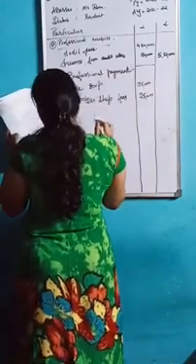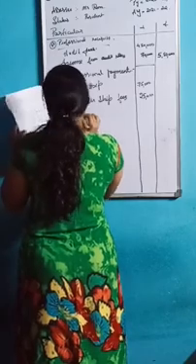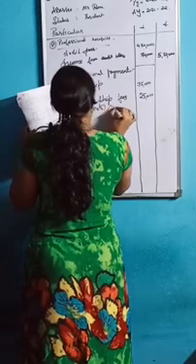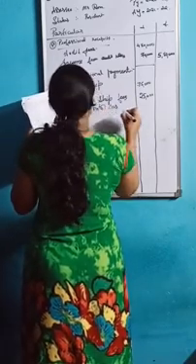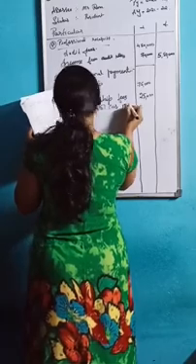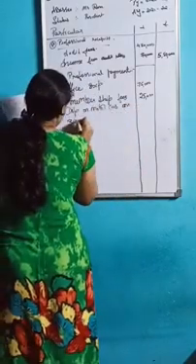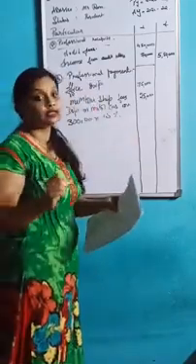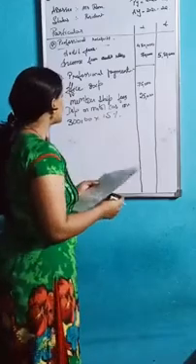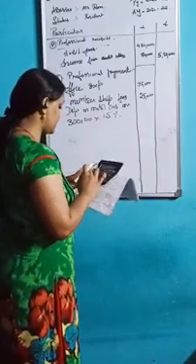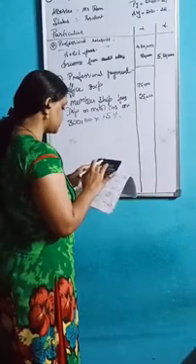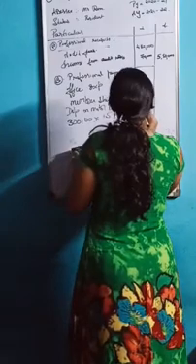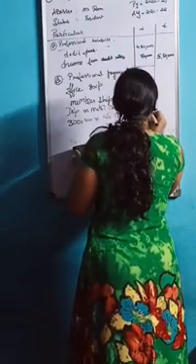Next one is depreciation on motor car. How much depreciation? It's 15%. So take 3 lakh into 15%. Motor car depreciation is 15%, so 3 lakh into 15%, how much? Let's see. You will get 45,000. So write here 45,000.